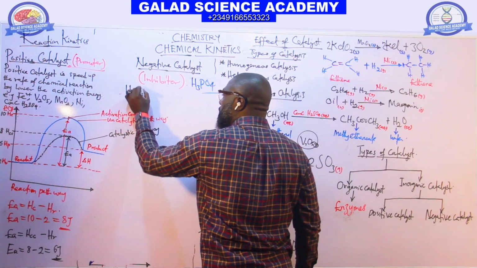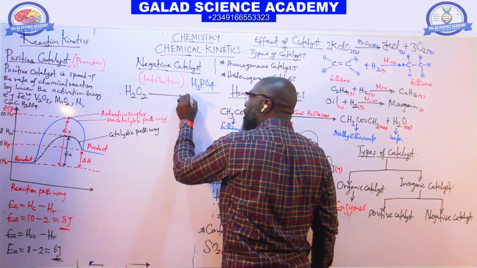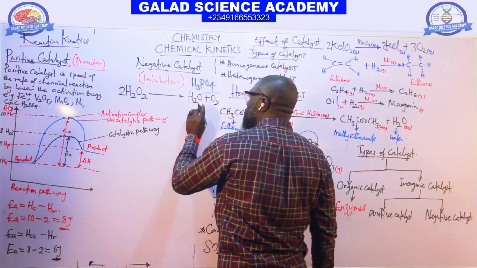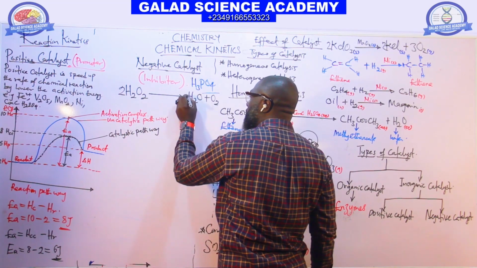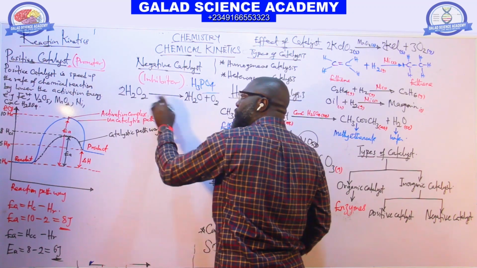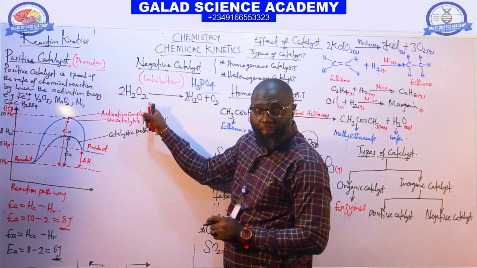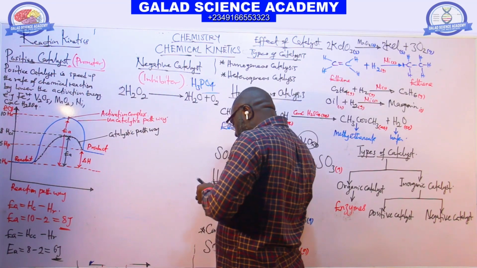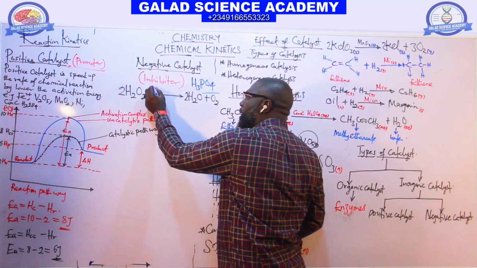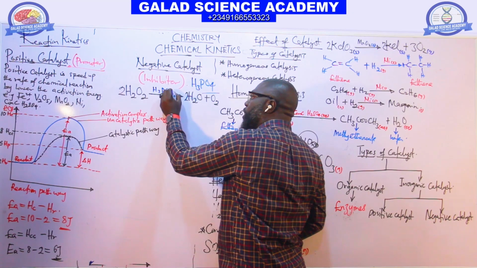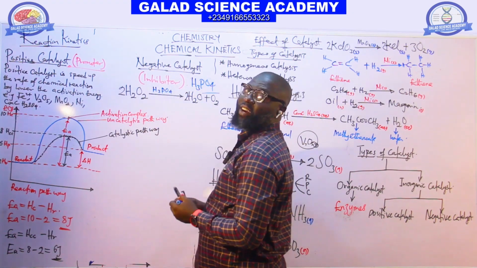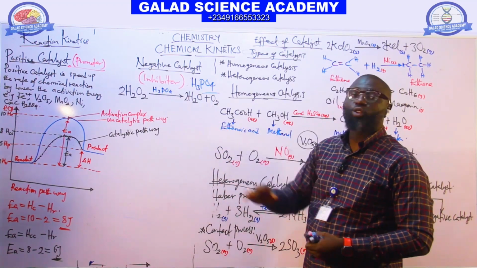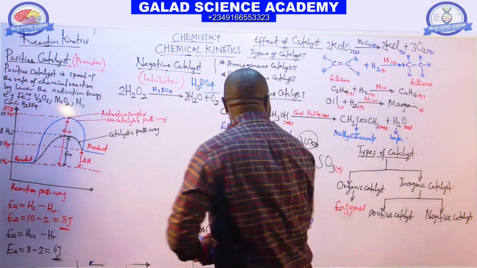Hydrogen peroxide can decompose to H2O plus oxygen gas. Is it balanced? Two here. So if we don't want the hydrogen peroxide to decompose, we will use H3PO4 as a negative catalyst. It will stop the reaction from decomposing to water and the formation of oxygen.